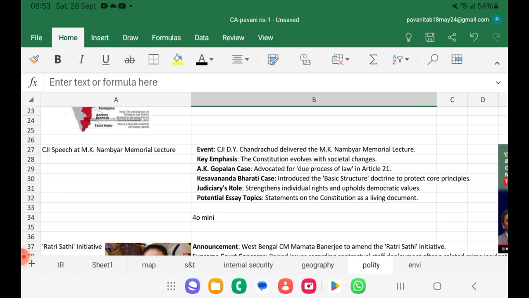So the A.K. Gopalan case is very important, in which due process of law was discussed. The basic structure we all know, the Kesavananda Bharati case. These points have been emphasized by CJI Chandrachud.